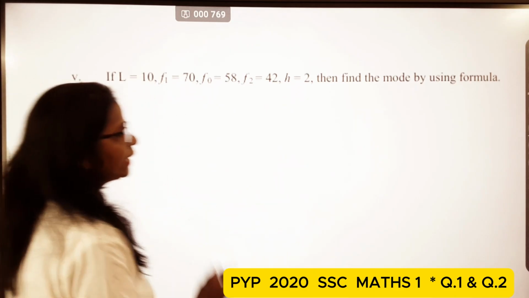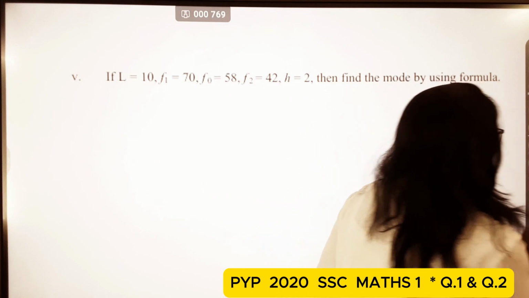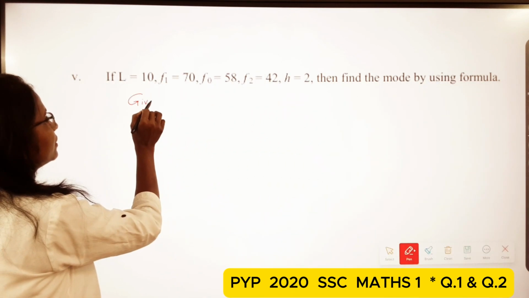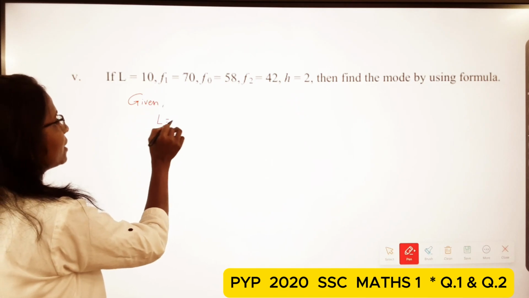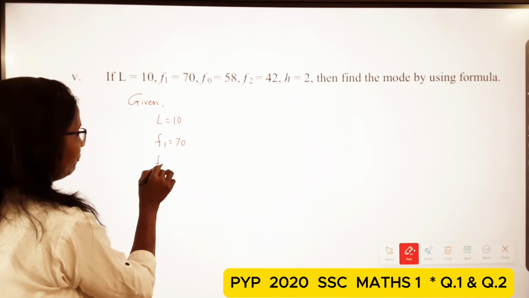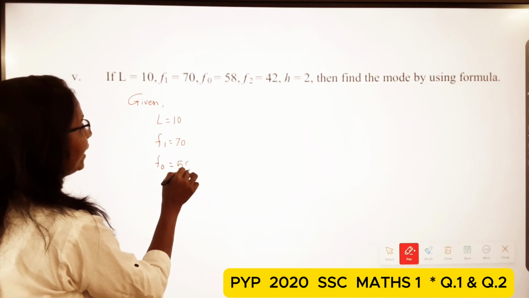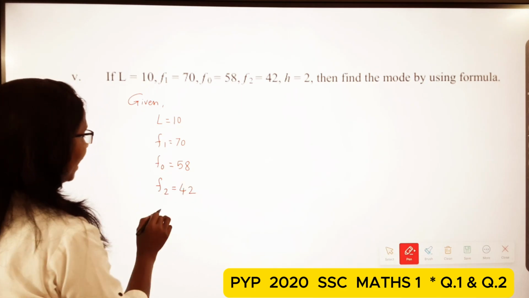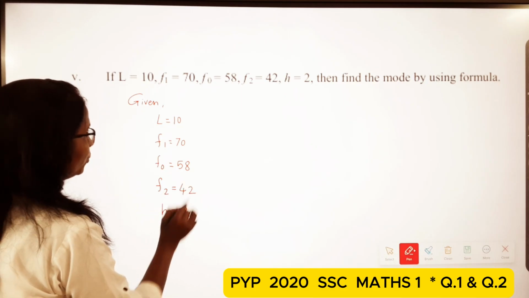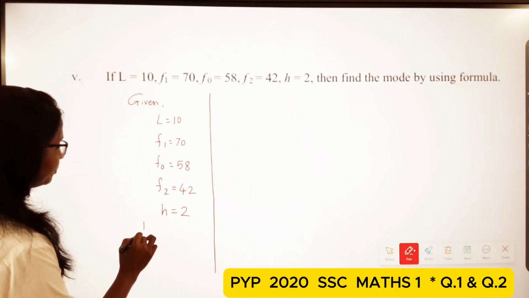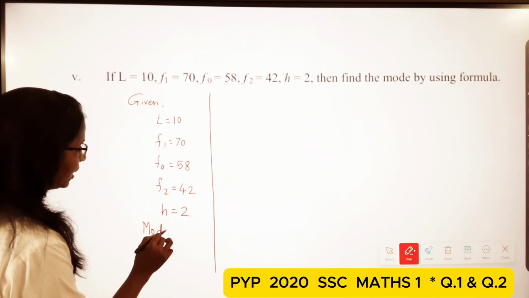First we write the given: L = 10, f1 = 70, f0 = 58, f2 = 42 and h = 2. And we have to find the mode.